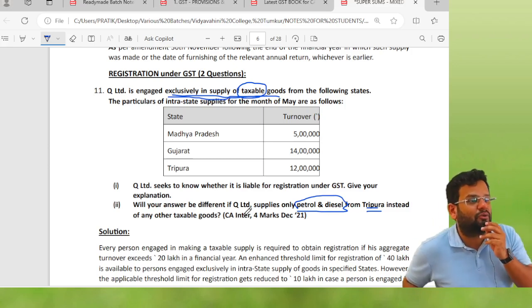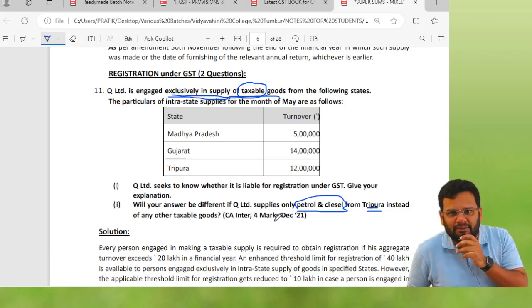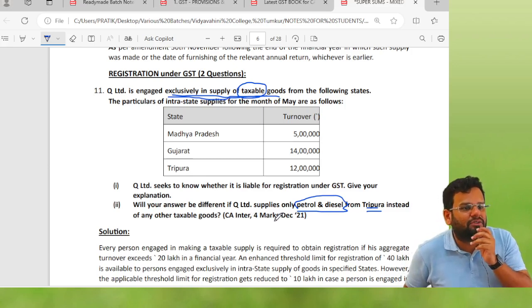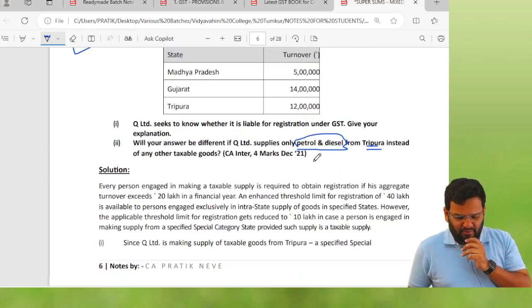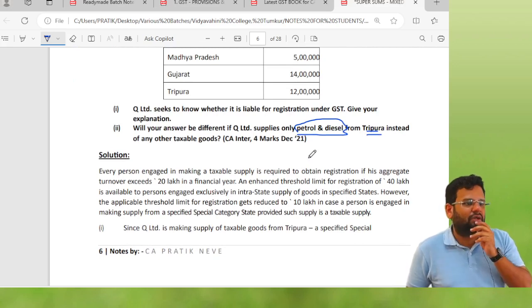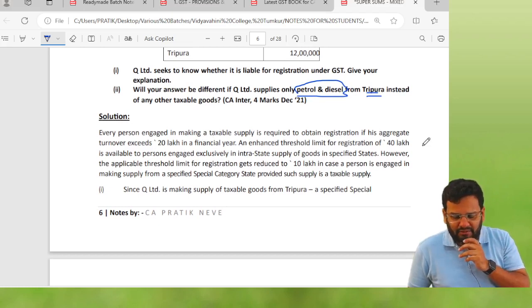This is similar to Uday's question that we had done, where from Maharashtra I was selling taxable goods, and from Nagaland I was selling alcoholic liquor. The question is similar. So check the solution, how you had to present. Every person engaged in making taxable supply is required to obtain registration if his aggregate turnover exceeds 20 lakhs in a financial year.